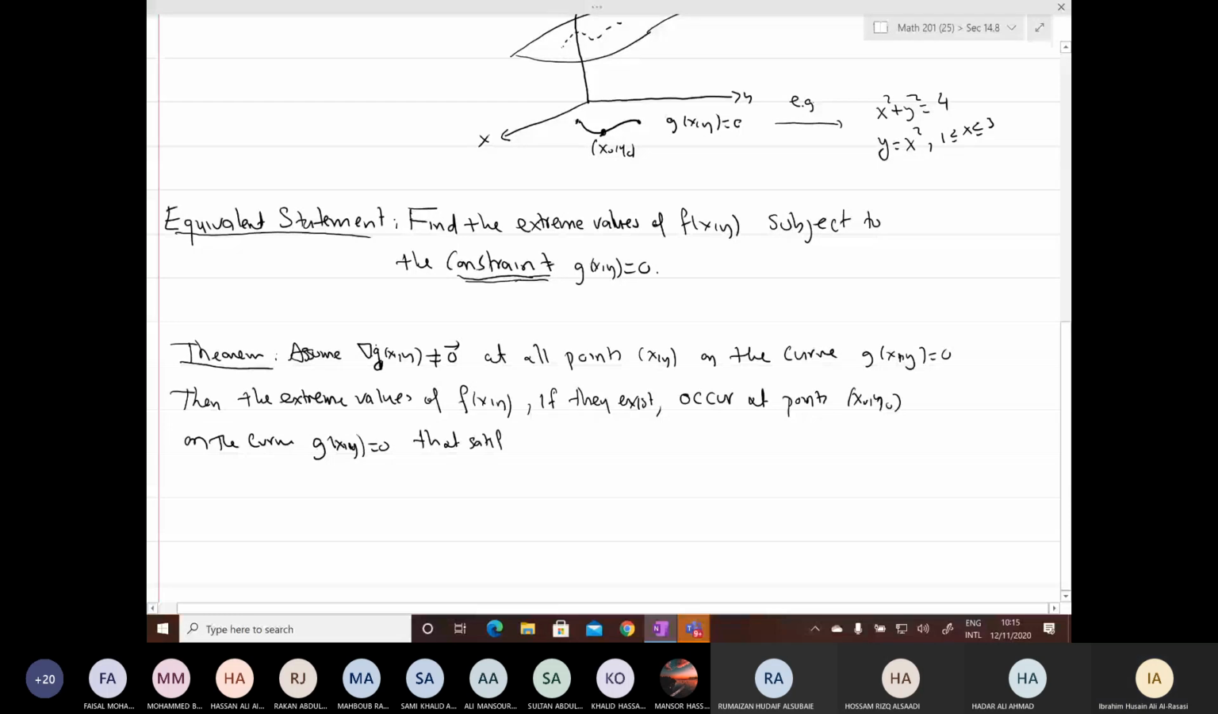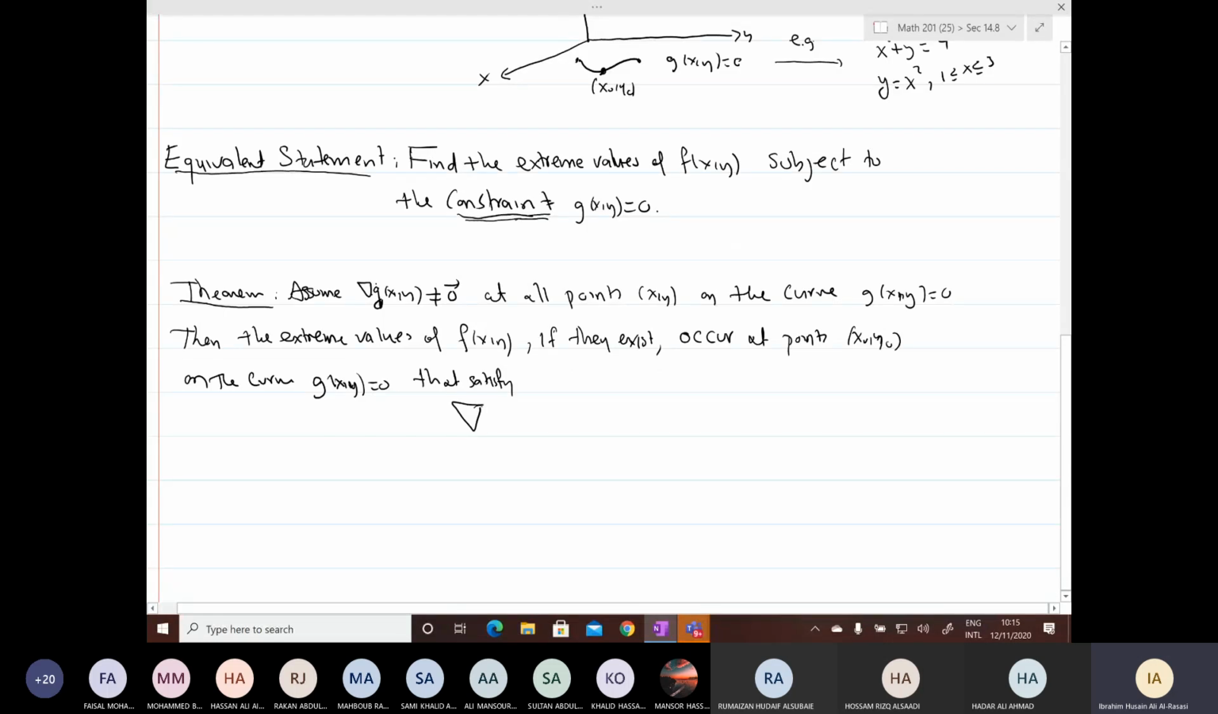These points (x0, y0) satisfy the following condition: the gradient of f at (x0, y0) equals lambda times the gradient of g at (x0, y0), for some real number lambda. Really, the solution (x0, y0) on the curve where the maximum or minimum occurs satisfies this gradient equation, for some real number lambda.